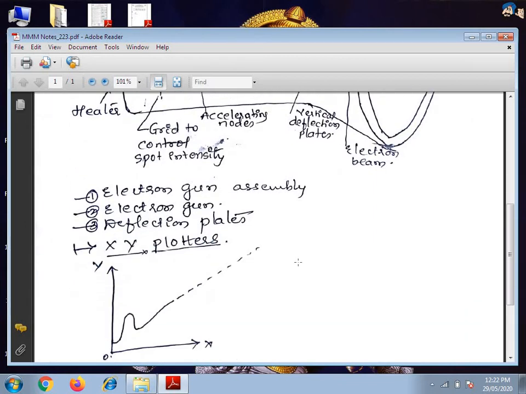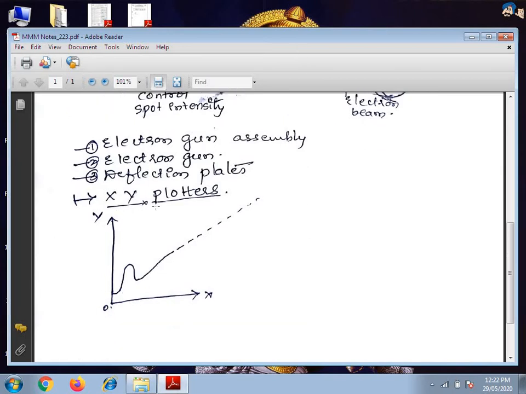So one more important aspect, XY plotters. The XY plotter is an instrument used to obtain a Cartesian graph generated by two DC inputs, one plotted along the x-axis and the other along the y-axis. In XY plotters, an EMF is plotted as a function of another EMF.